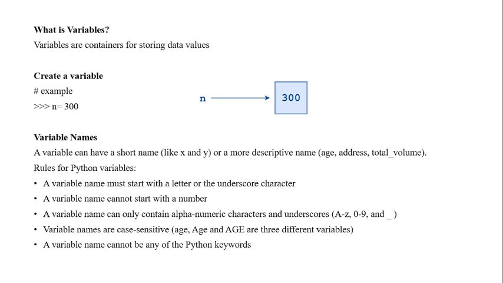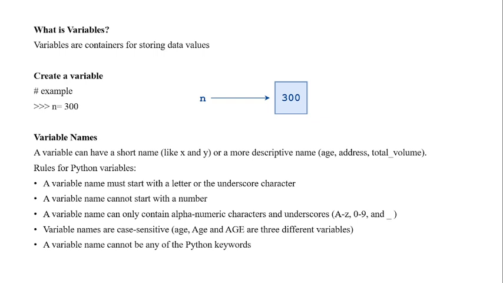Let me discuss the rules of Python variables. Python variables must start with a letter or an underscore character. Python variables can't start with a number. In identifiers also we discussed the same points. A variable name can only contain alphanumeric characters and underscores.